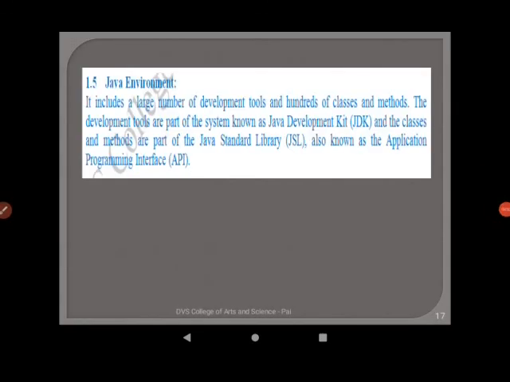Java environment. Programmers do require a proper environment in order to create and execute their programs. Java environment includes a large number of development tools and hundreds of classes and methods. The development tools are part of the system known as JDK, that is Java Development Kit, whereas the classes and methods are the part of JSL, that is Java Standard Library, which is also known as Application Programming Interface, in short API.